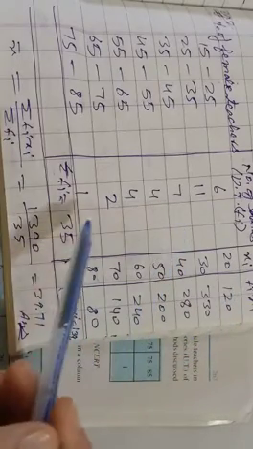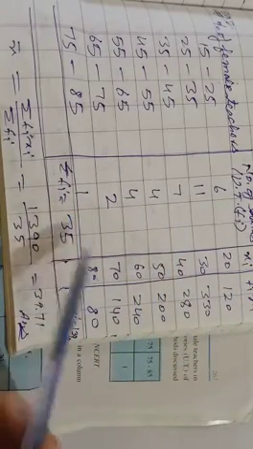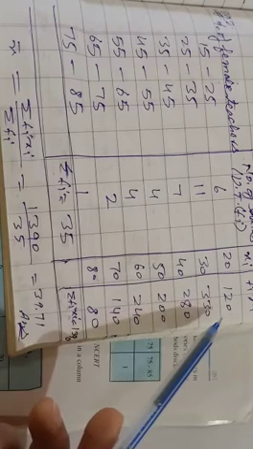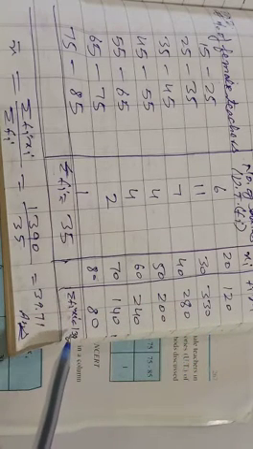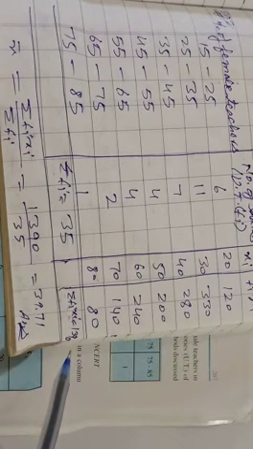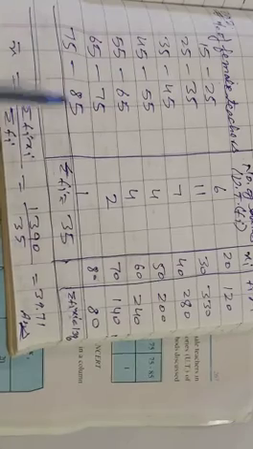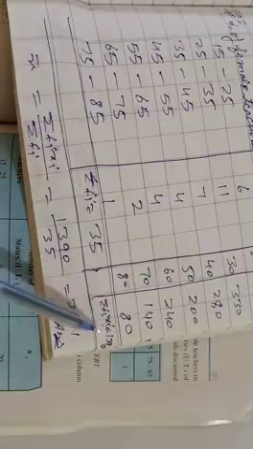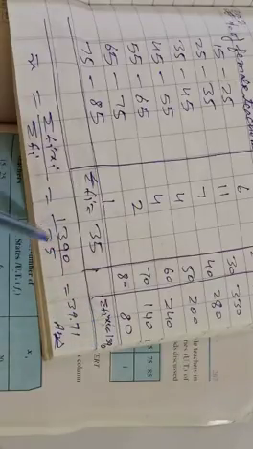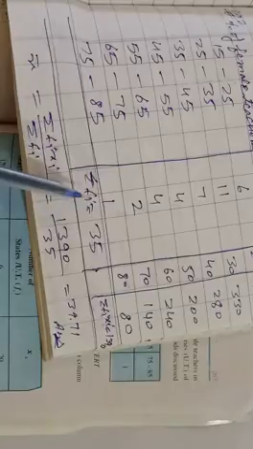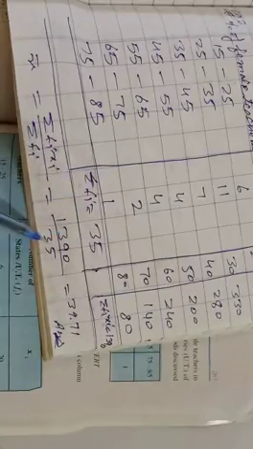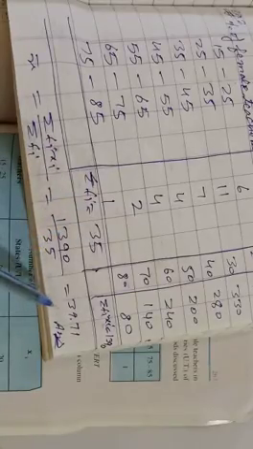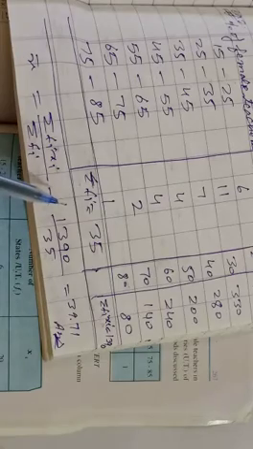Now the summation of fi is 35 and the summation of fi xi is 1390. The formula of mean is summation of fi xi upon summation of fi. The value of summation fi xi is 1390 divided by summation of fi that is 35, and their calculation is 39.71. This is your required answer.